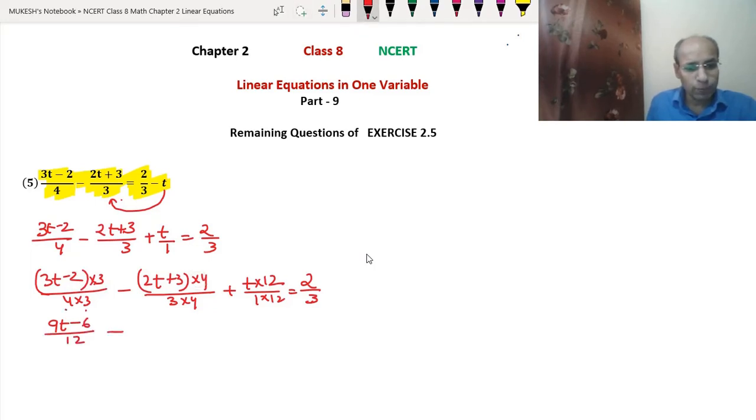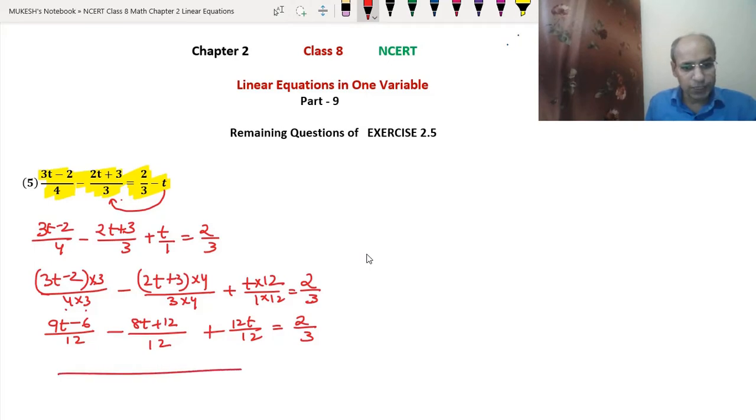Minus, this 4 multiplied with 2t will be 8t. This 4 multiplied with the 3 will be plus 12, upon 3 into 4 is 12. Plus 12 into t is 12t upon 12 equals 2 upon 3. Okay, so now we will take the common LCM 12. We will write 9t minus 6. Since here we have the minus sign, so this will also become minus. So we will write minus 8t minus 12 plus 12t